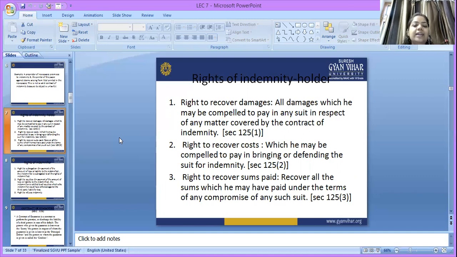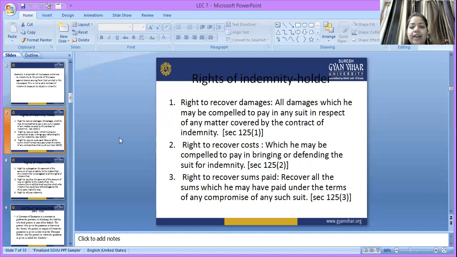So any damages he may be compelled to pay, he can claim for any matter covered by the contract of indemnity.